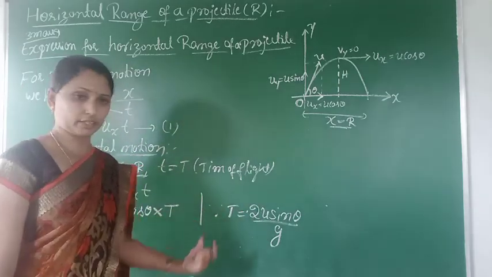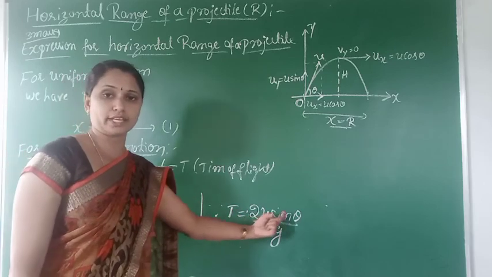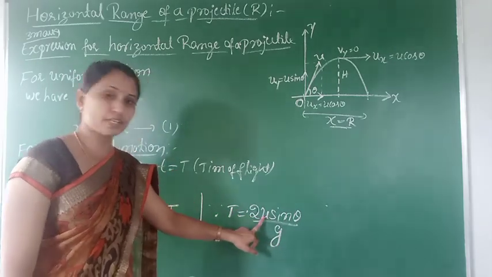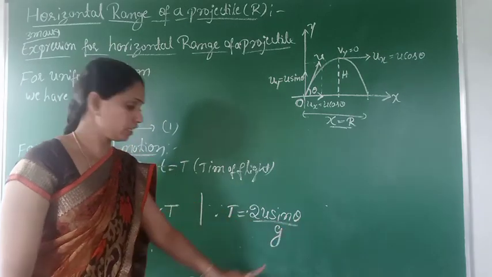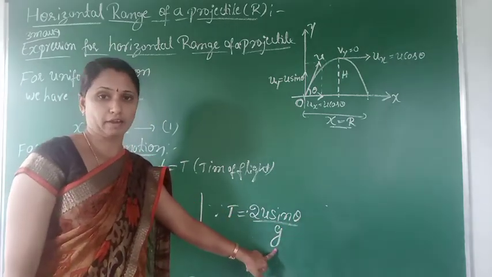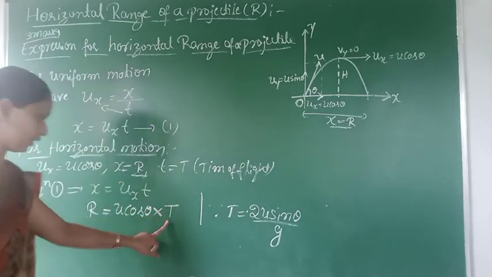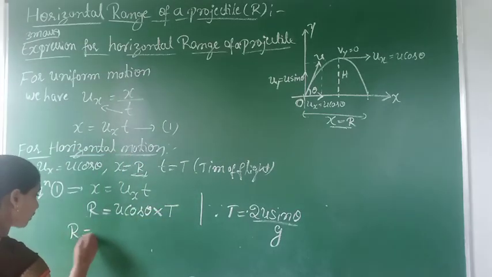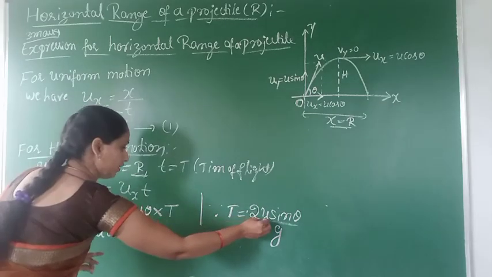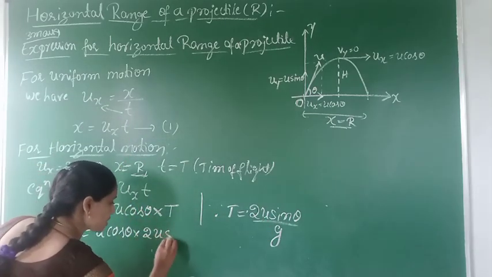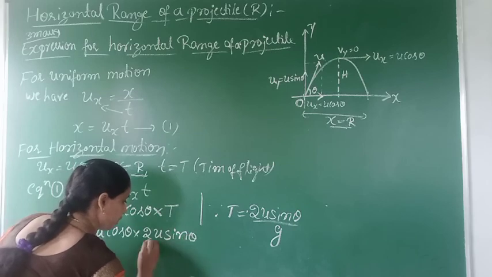Here u is the initial velocity of the projectile, theta is the angle of projection, and g is the acceleration due to gravity. Now substitute: r is equal to u cos theta into capital T, which is 2u sin theta by g.